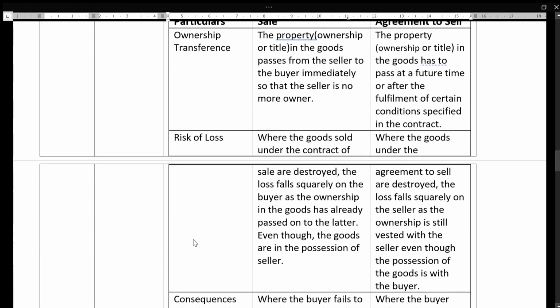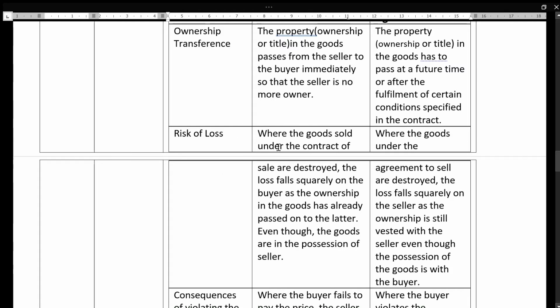Risk of loss. In the case of sale, where the goods sold under the contract of sale are destroyed, the loss falls directly on the buyer, as the ownership in the goods has already passed on to the buyer. So the buyer has to take the responsibility of the loss, though the goods are in the possession of seller. Here, where the goods under the agreement to sell are destroyed, the loss falls directly on the seller, as the ownership still remains with the seller, though the possession of goods is with the buyer.